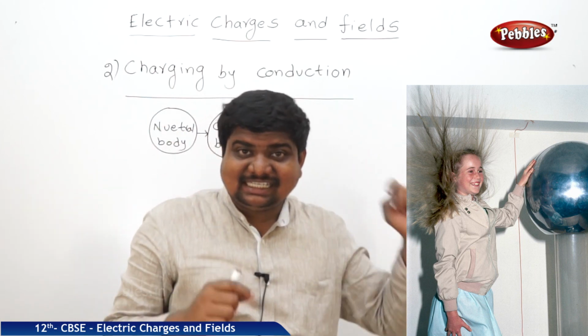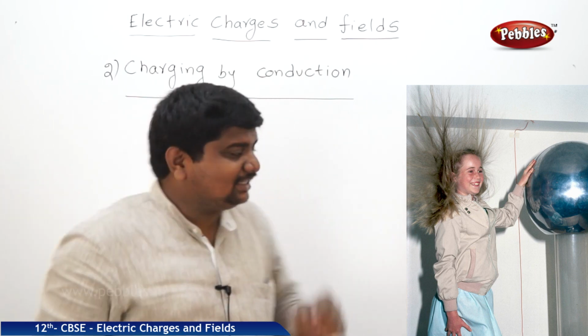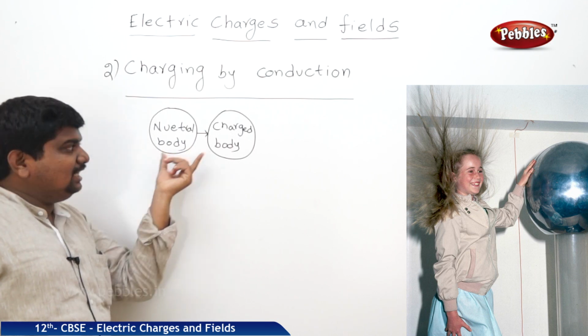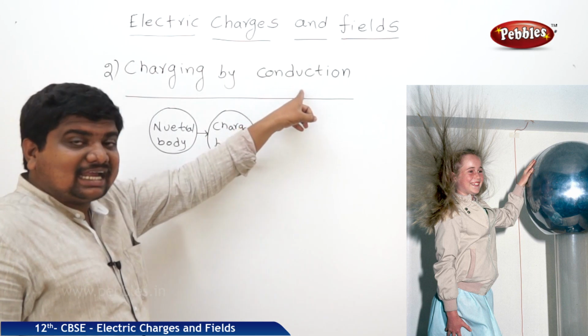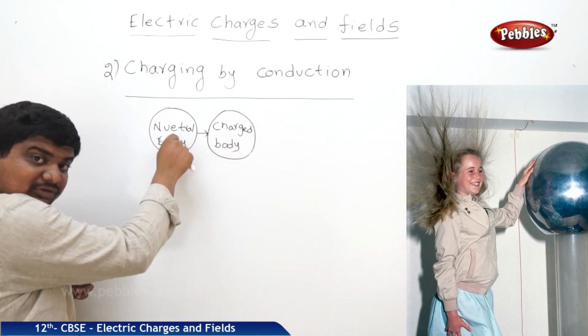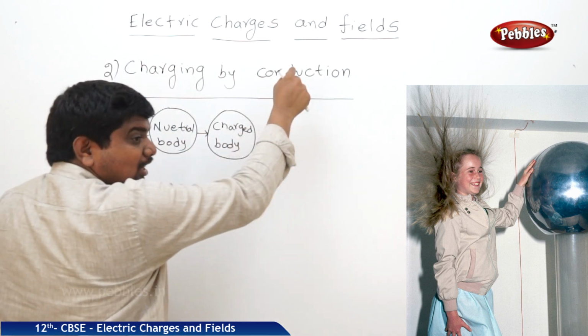That means there is a physical contact between the source and receiver through the wires. Such like that, if a neutral body should be charged, this neutral body should be placed in contact with the charged body, then only the conduction process will be possible. So the way of charging a neutral body by placing it in contact with a charged body is called conduction.